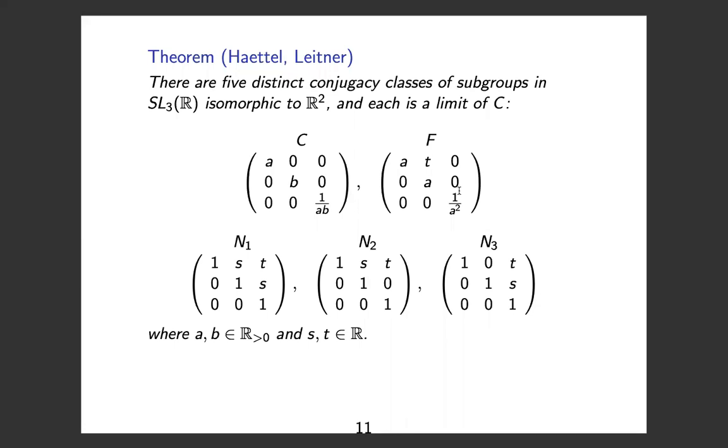So you see the diagonal group. And then there's a group which has a lower dimension diagonal. So now the diagonal only has dimension 1. And there's an off-diagonal entry. And this group F has a block form. The upper 2 by 2 block has all the diagonal entries matching. There's both A. And then there's the last block, which is 1 over A squared. And this ideal will come up later. And then we have 3 unipotent groups. And none of the unipotent groups are conjugate.